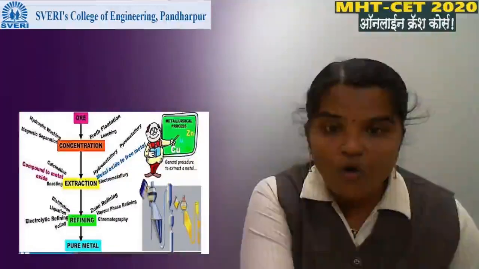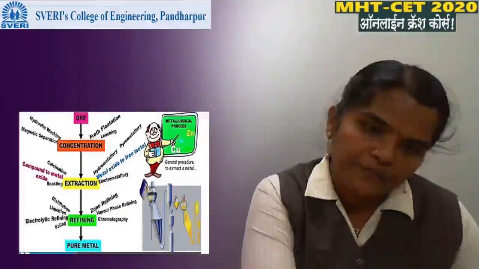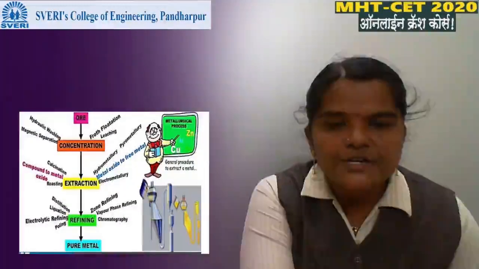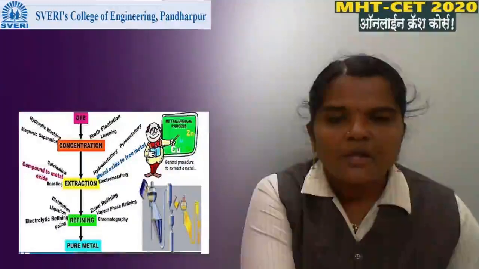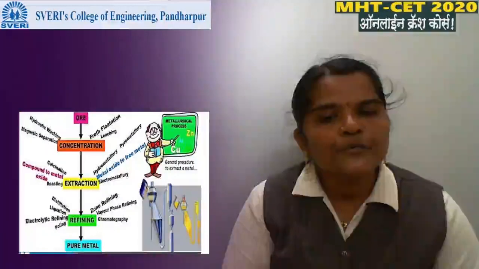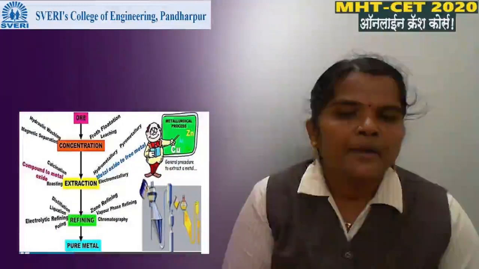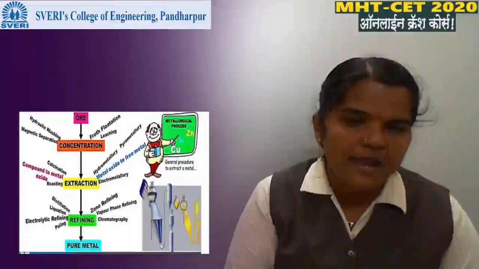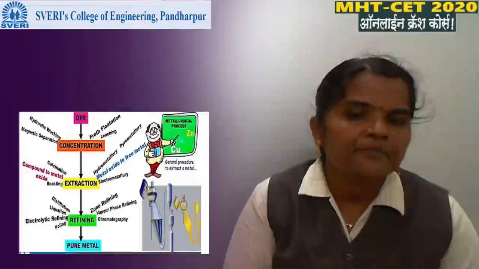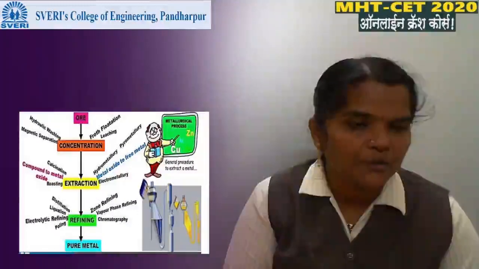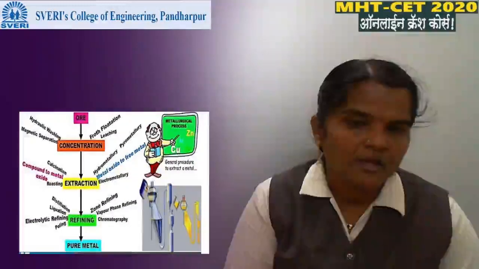Then we will discuss the extraction of ore. In extraction, if we want to convert the ore to metal oxide, at that time calcination and roasting are used.